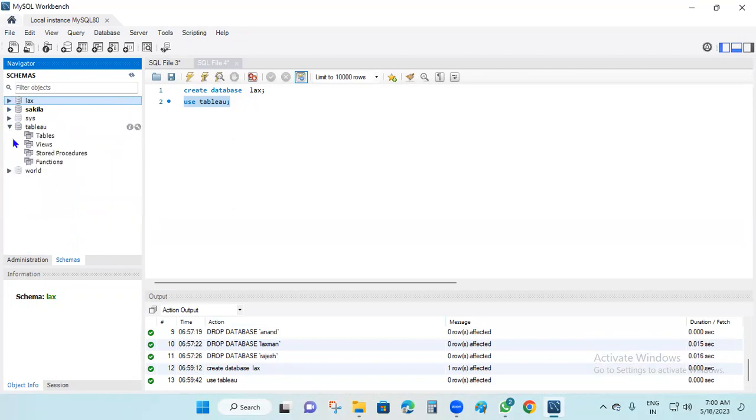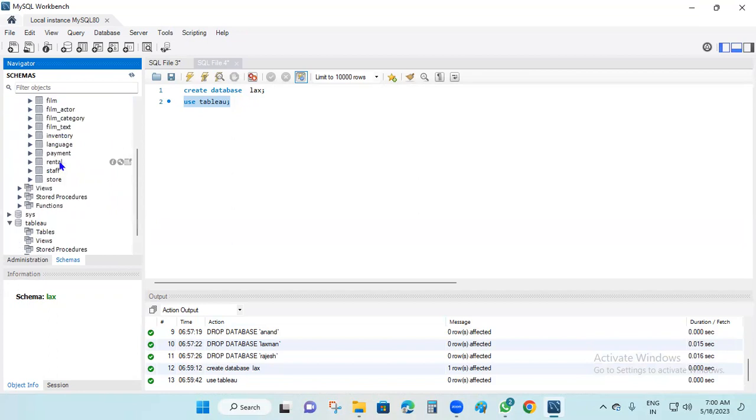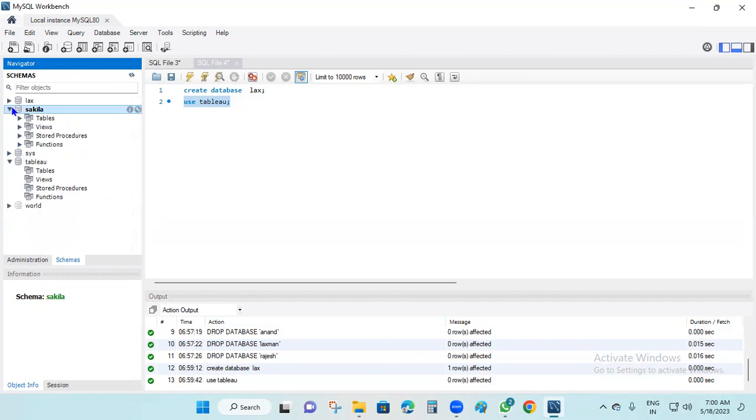Okay, so this is the Tableau. In the Tableau, you can upload the tables. Here no tables are available, right? Coming to sys, tables are available. These are the tables. Coming to Sakila, these are the tables, multiple tables. So you can work on that. You can develop the queries in this. Okay. Same as that, now I'm going to Tableau.